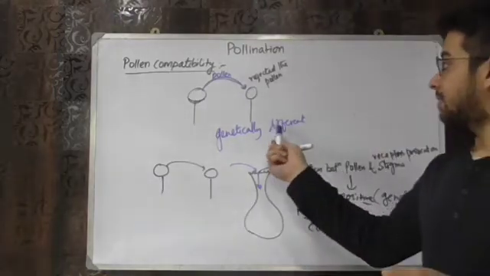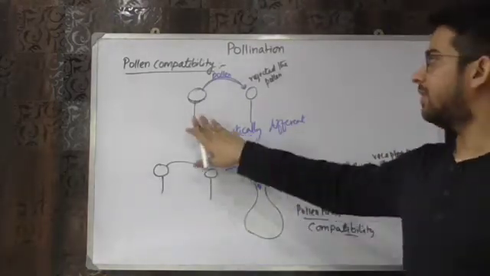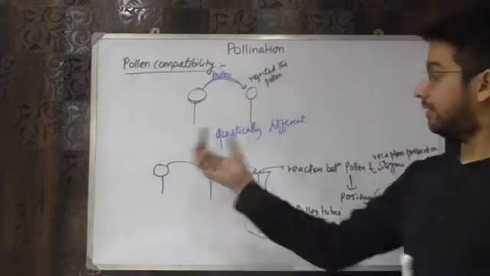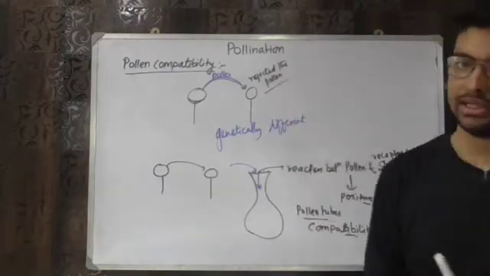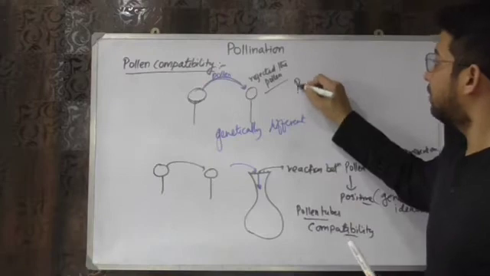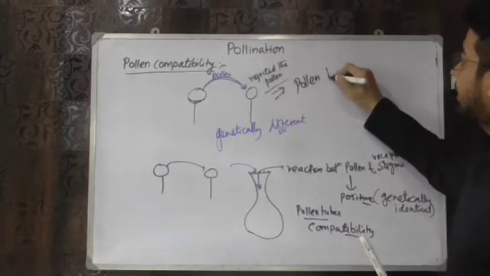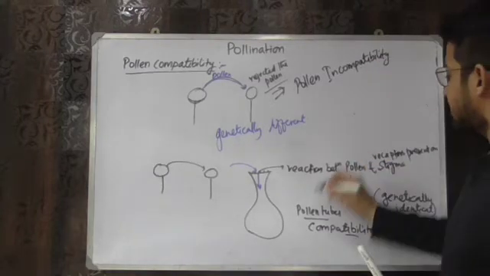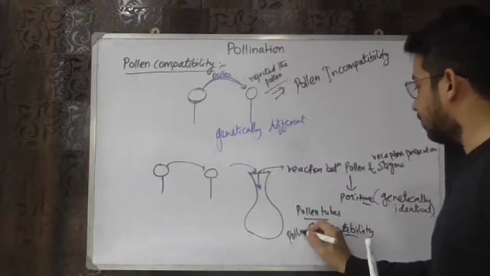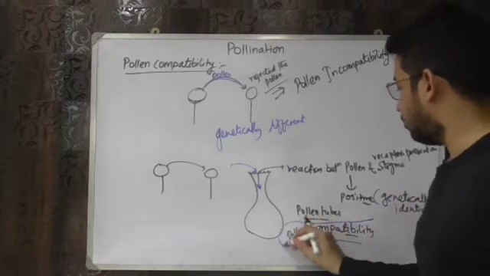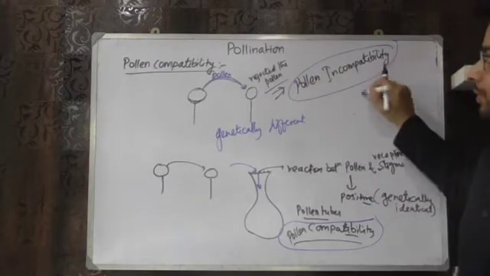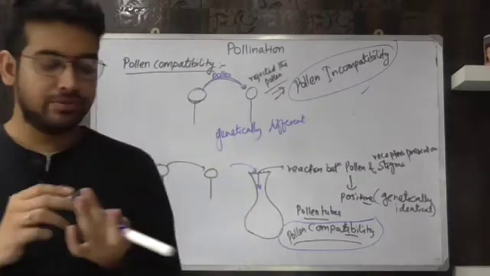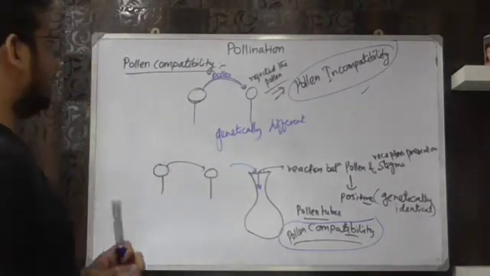But in this case, when they were genetically different, suppose ये दूसरा flower है, दोनों का mixing नहीं हो पाएगा, दोनों का genetics अलग अलग है. तो when they are genetically different, then इसका rejection हो जाता है. This one is called pollen incompatibility. While this process is called pollen compatibility. I hope you समझ में आया होगा. Pollen compatibility and pollen incompatibility. Okay. So pollen compatibility बहुत ज़रूरी है for the process to continue. ये हुआ pollen tube का compatibility incompatibility.